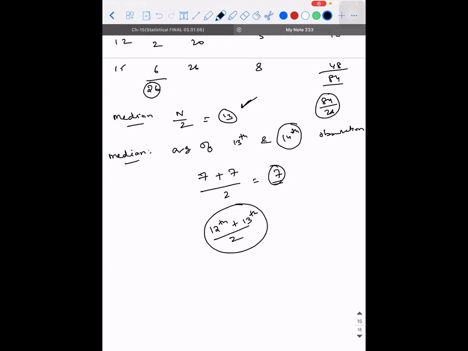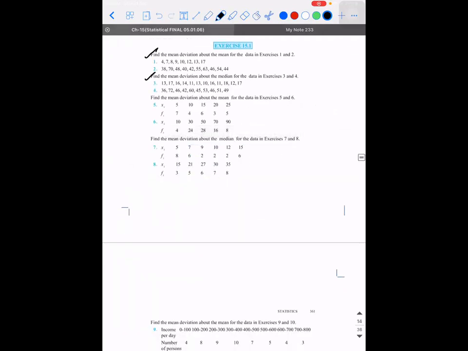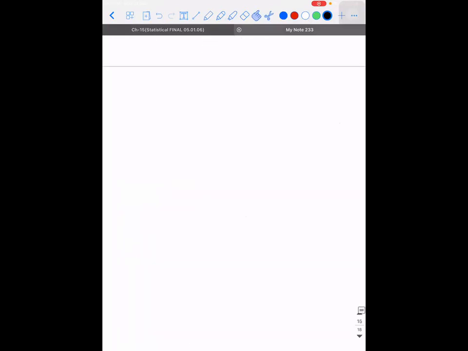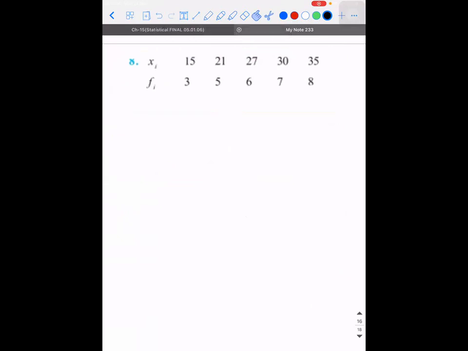Shall I move to the next one? Yes, sir. Okay, so the next one contains an odd number of terms. Again, I'll prepare the table: xi, fi, mean deviation about median.